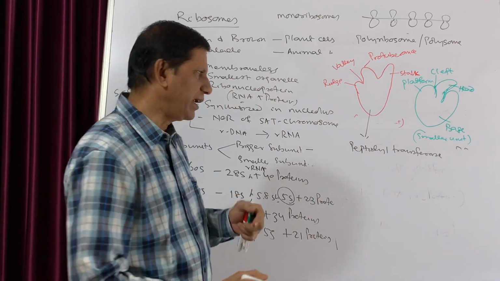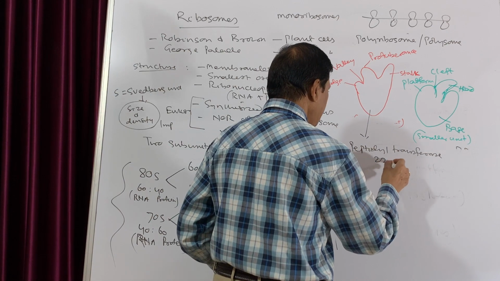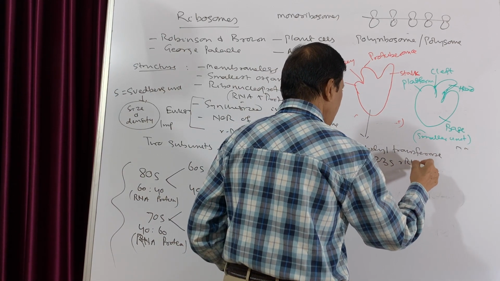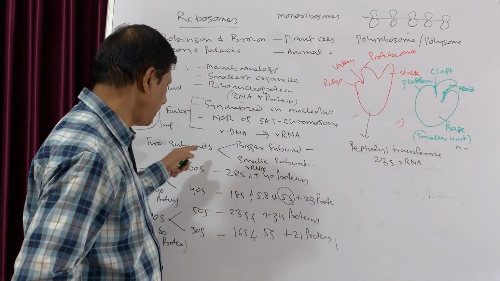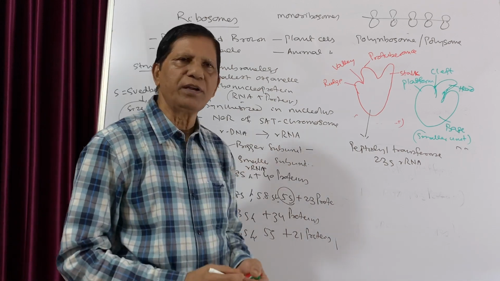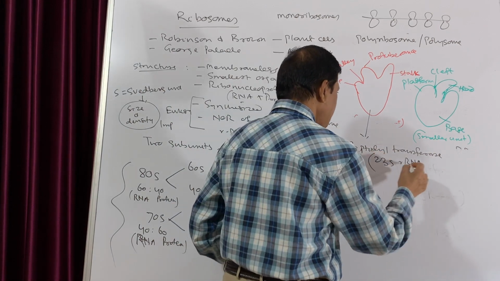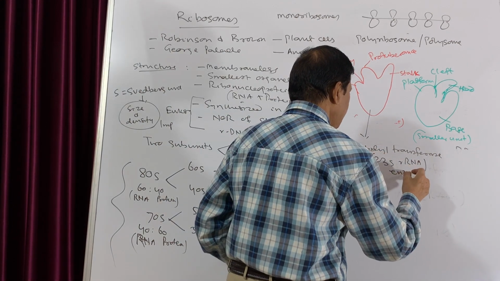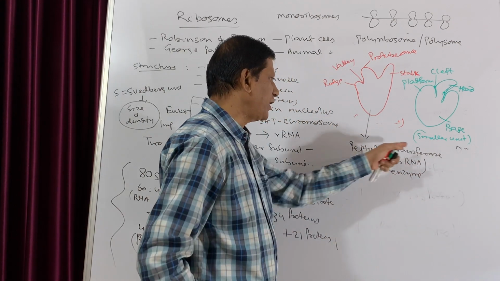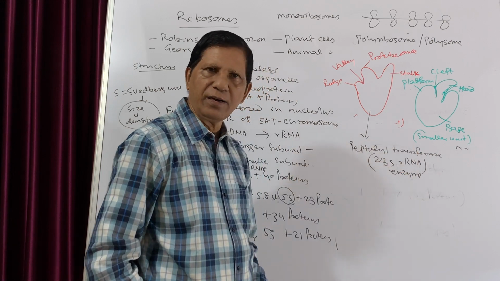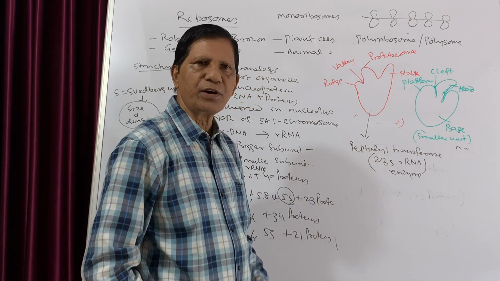This is an RNA enzyme, and this is 23S rRNA in case of prokaryotes, and in eukaryotes it is 28S. That means peptide transferase is one rRNA, so here it is enzymatic in function.